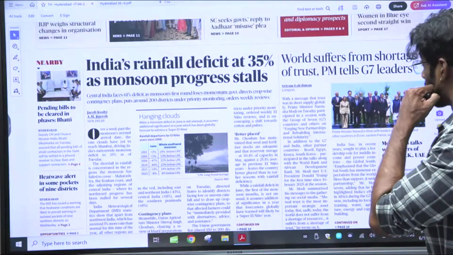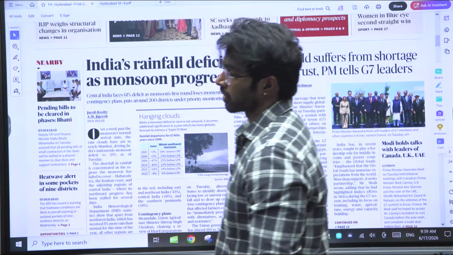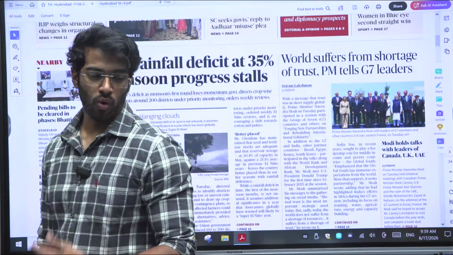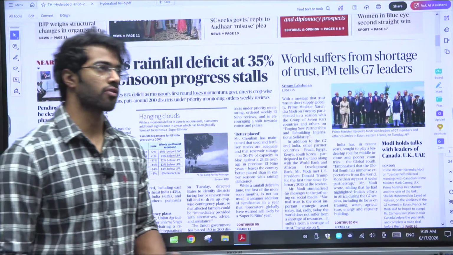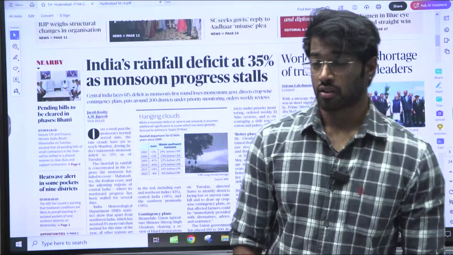India's rainfall deficit. Right, it's talking about how India has a rainfall deficit and how everything is actually growing. And the main reason why there is a rainfall deficit in India is because of the El Nino. Now, what is El Nino? El Nino is nothing but a weather phenomenon where the trade wind weakens, right?